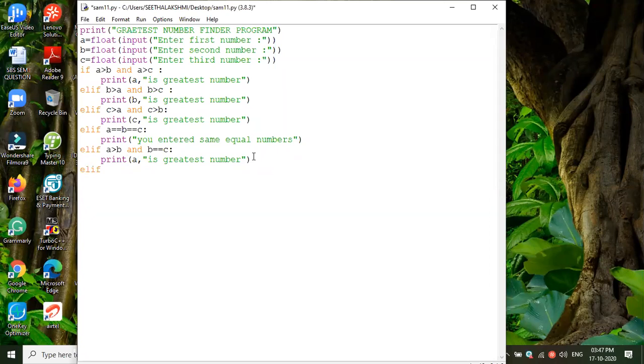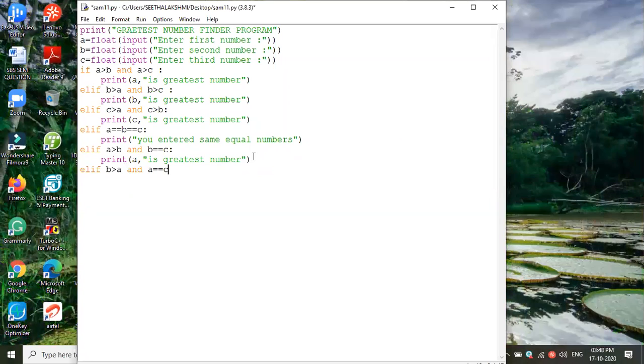Suppose B is the greater number. B greater than A, and A equal to C. A equal to C means which number is bigger? B is the greatest number. Very good, very good. Nicely said. In this case, B is greater. And then let you say another condition. Elif, C greater than what? A.